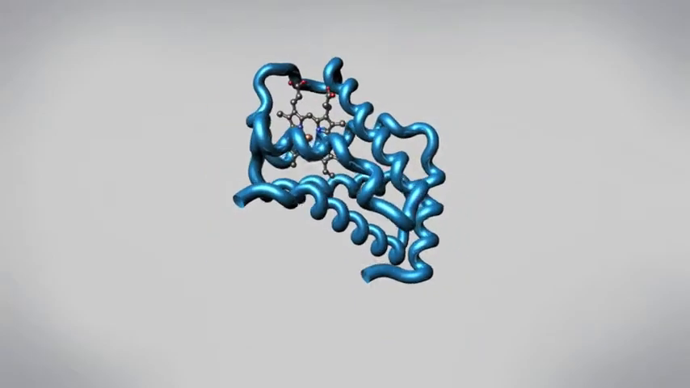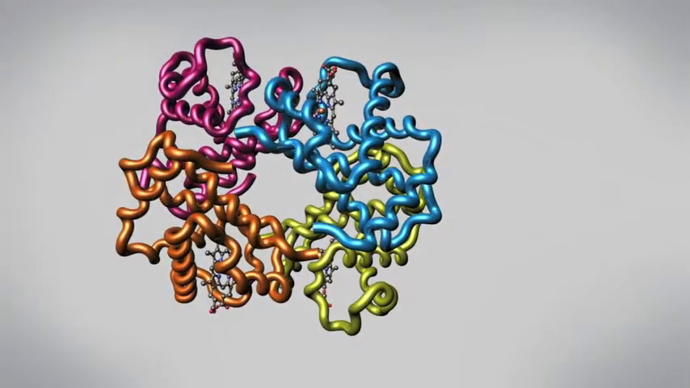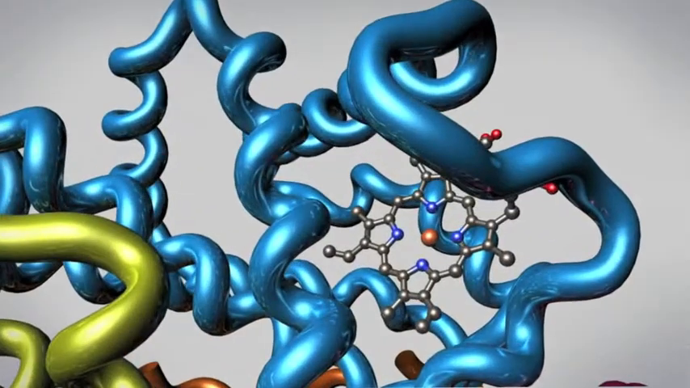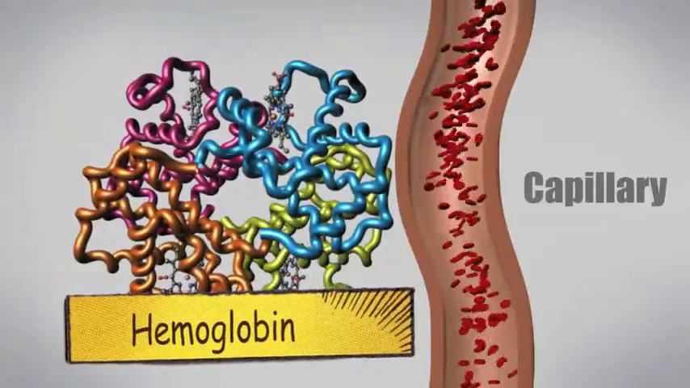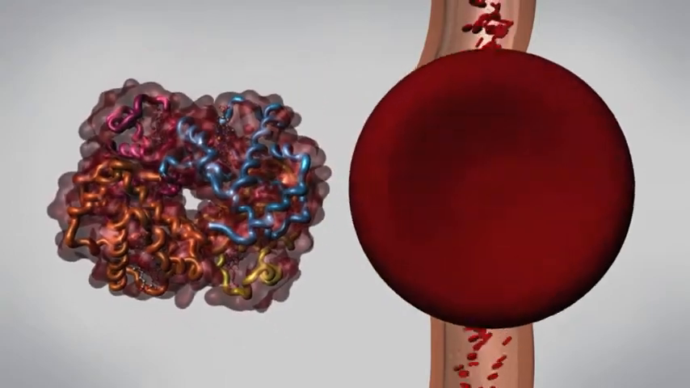4 or more polypeptide chains can come together to form one functional molecule with several subunits. In hemoglobin, the subunits cooperate so that the complex can pick up more oxygen in the lungs and release it into the body.